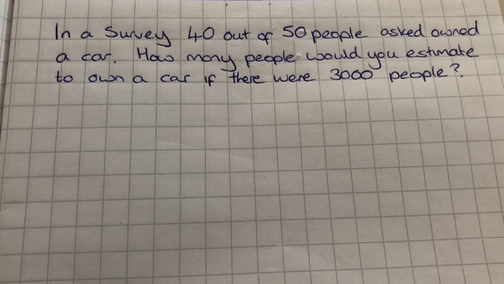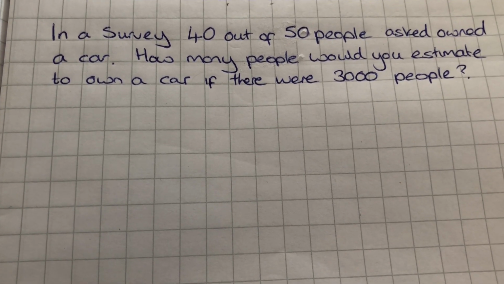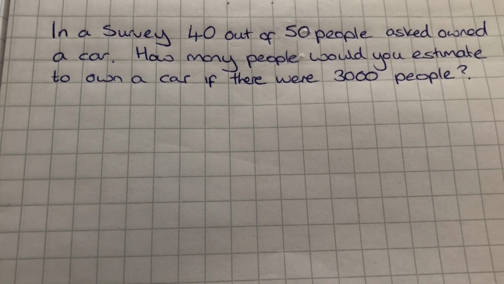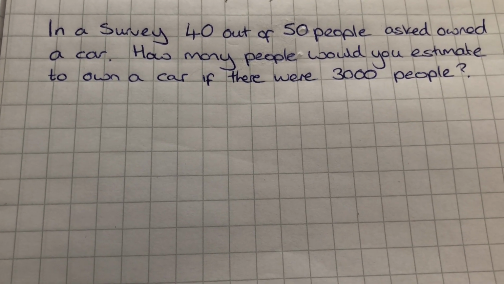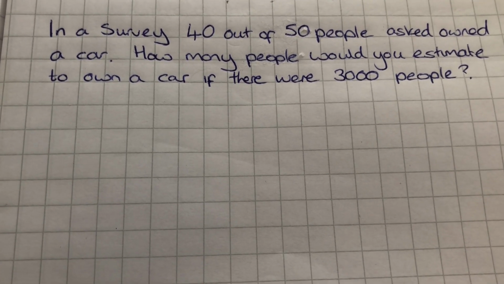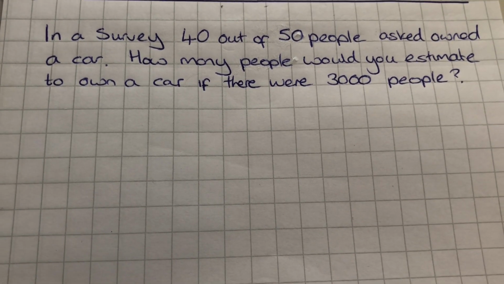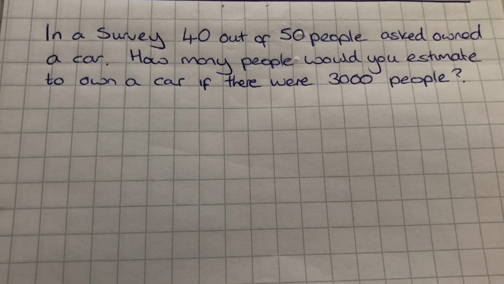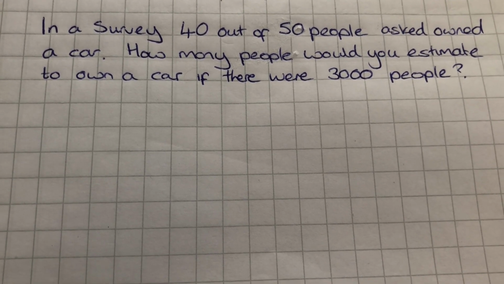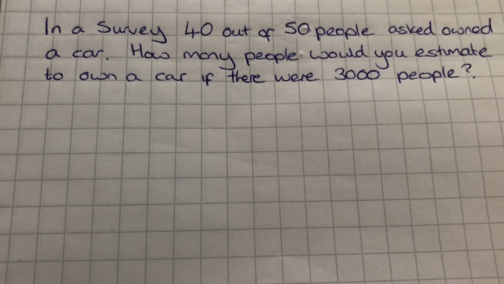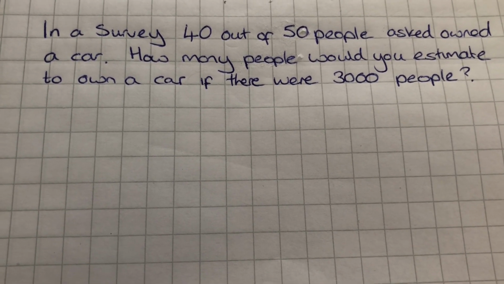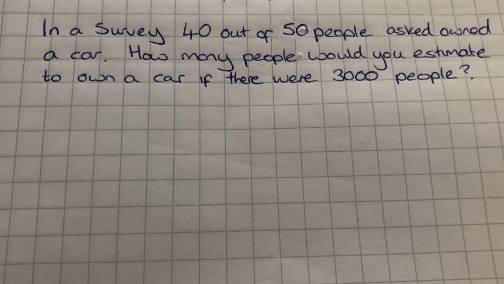Okay, so do we have theoretical probability here, or was there an experiment conducted and therefore relative frequency? There was an experiment conducted. They conducted a survey. They asked 50 people, do you own a car? So that meant that there was 50 trials. And out of those trials, 40 of them said that they did. So that means it's a relative frequency question.